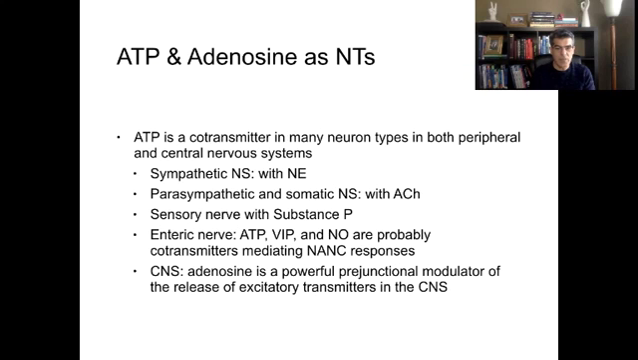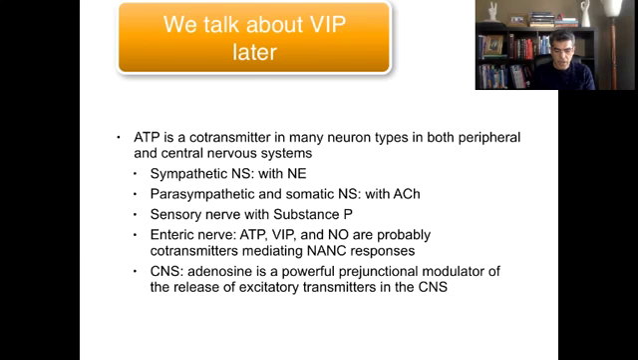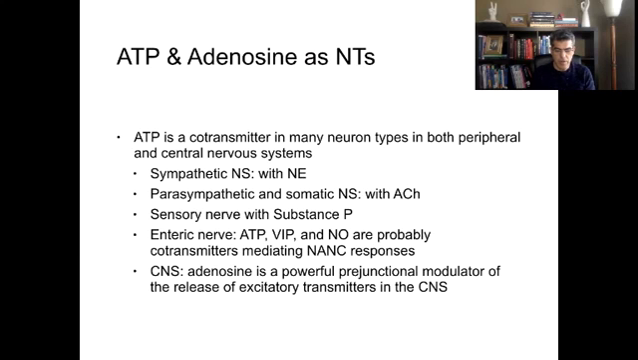As we said, ATP and adenosine are co-transmitters. We said they can be released with norepinephrine, or with acetylcholine. They can also be released with substance P, or with VIP and NO. In the autonomic nervous system, if you remember, it is the nervous system that goes to your heart, your glands, and your smooth muscle. In the autonomic nervous system, we have some neurons that don't release norepinephrine or acetylcholine. Those neurons are called NANC, non-adrenergic, non-cholinergic.